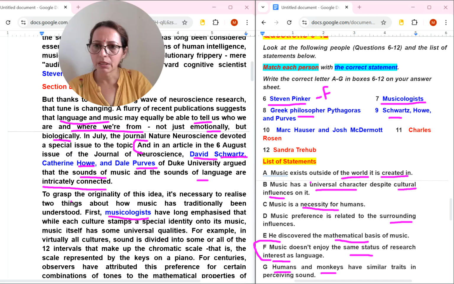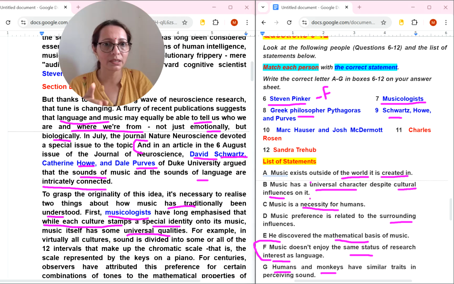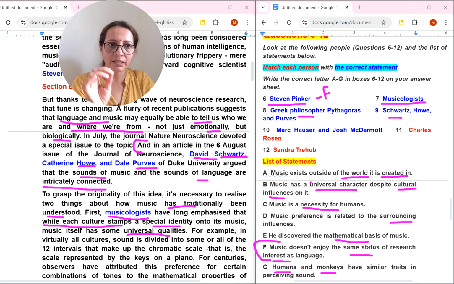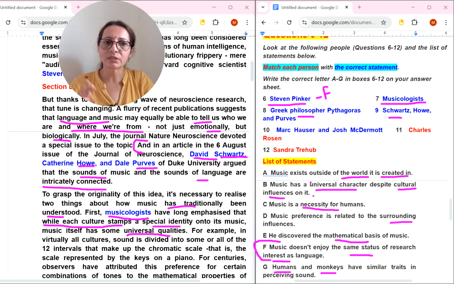Musicologist, seventh number. To grasp the originality of this idea, it is necessary to realize two things about how music has traditionally been understood. For this person have long emphasized that while each culture stamps a special identity into the music, music itself has some universal qualities. Music has a universal character despite cultural influences. So that definitely I will select it for seventh number. Okay. Now this person. Okay.